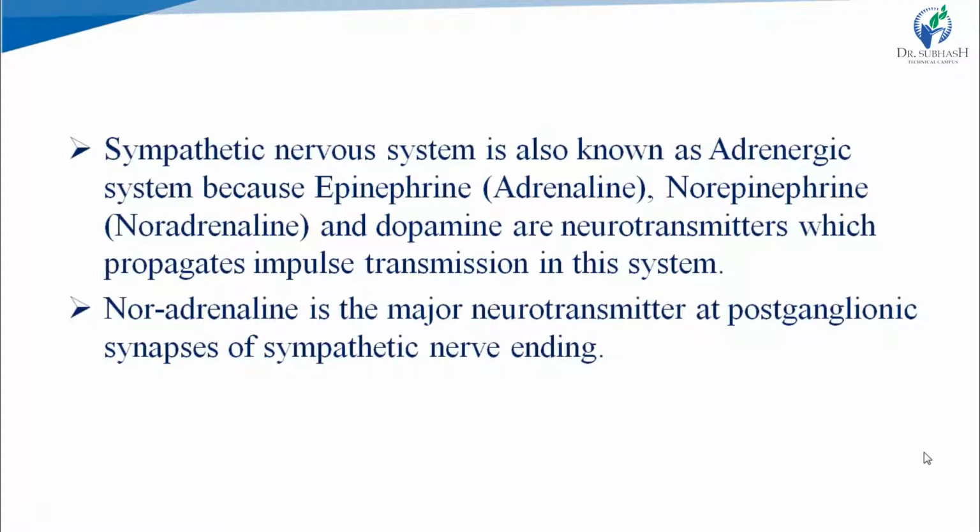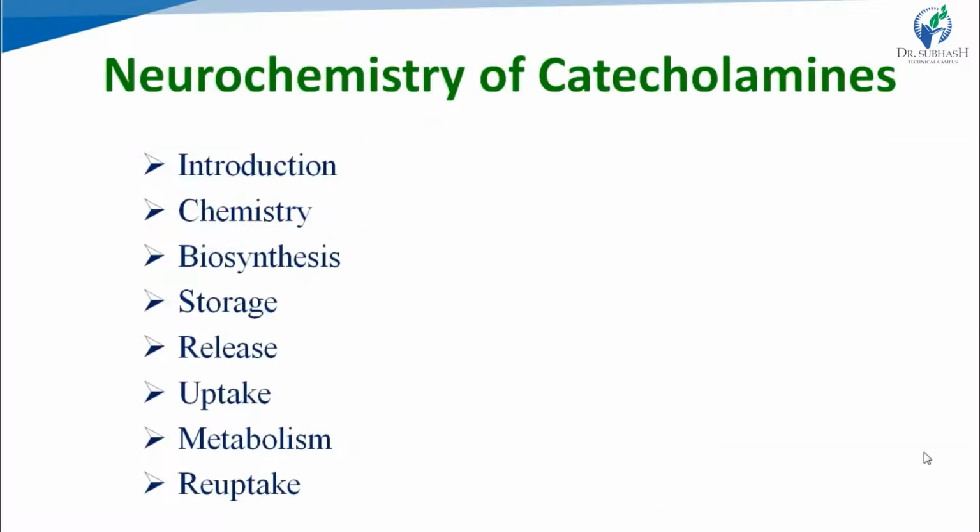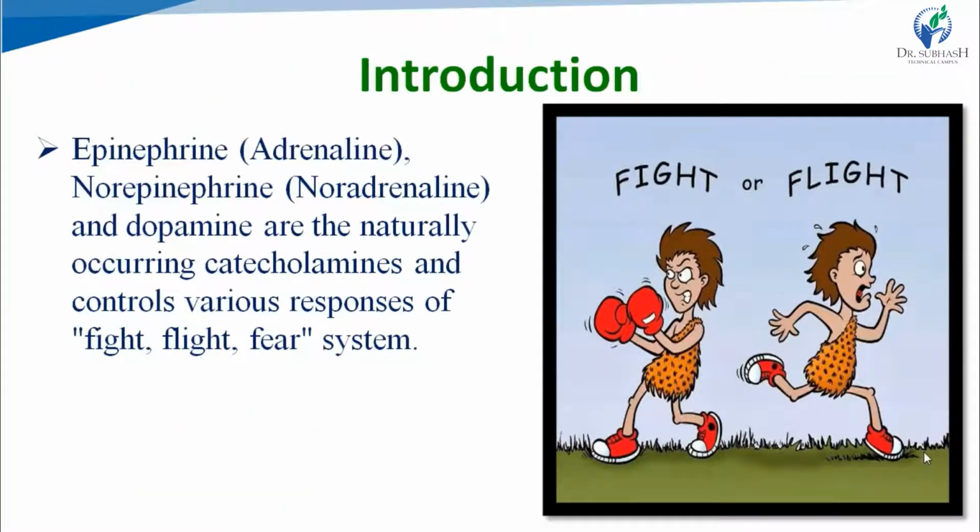Apart from noradrenaline, adrenaline and dopamine are also neurotransmitters which propagate impulse transmission in sympathetic system. But among these three neurotransmitters, noradrenaline is the major neurotransmitter which acts in sympathetic system. Neurochemistry of catecholamines includes the following points: introduction, chemistry, biosynthesis, storage, release, uptake, metabolism and reuptake. We will see one by one. First is introduction to catecholamines.